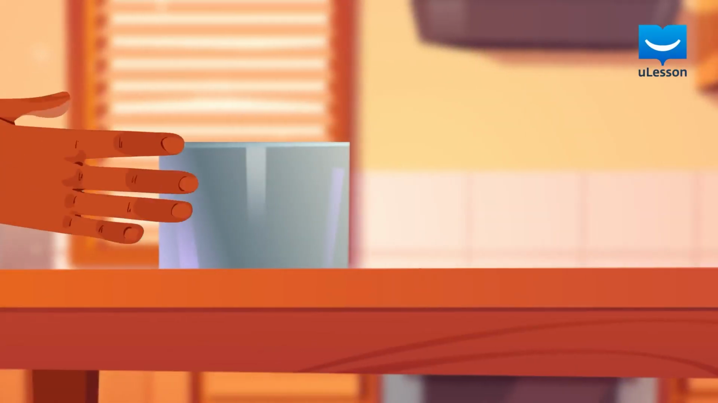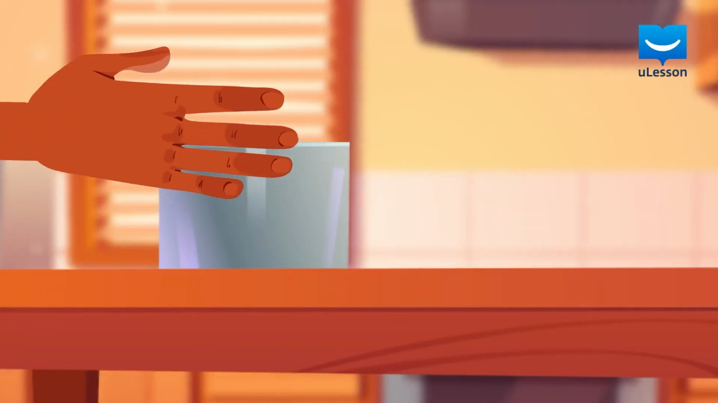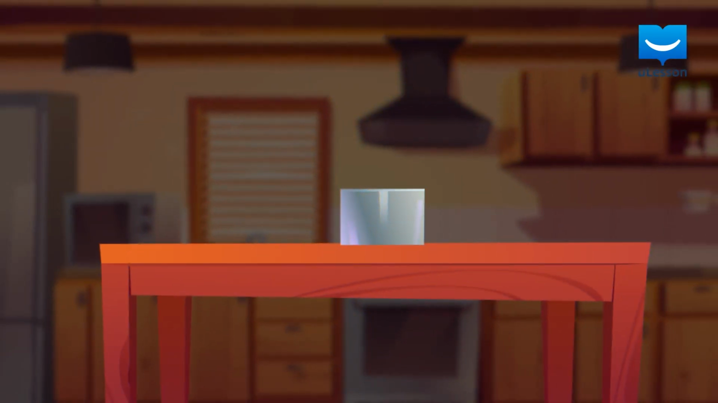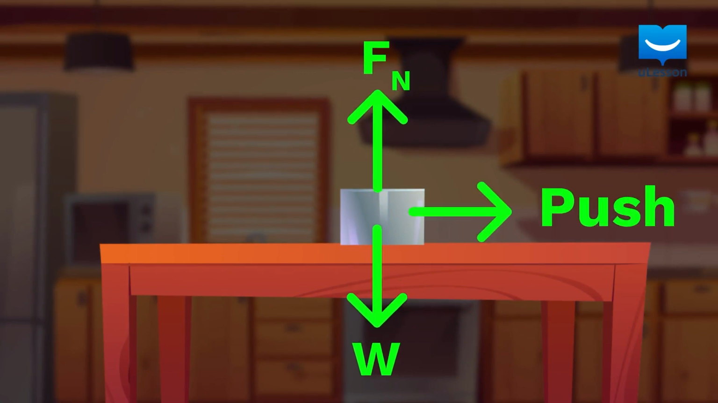If I push the box on the table from one side and it doesn't move, is that box in equilibrium? Yes. This is because an object that is not moving or rotating is in static equilibrium. Let's look at the forces acting on the box. We have the weight, the normal reaction, and the push.